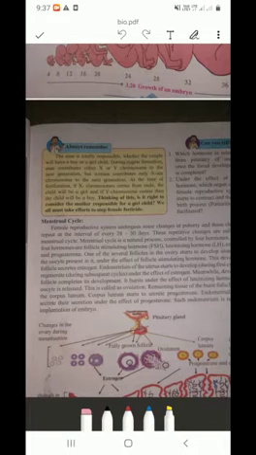Between 10 to 17 years puberty starts, and menopause is approximately between 45 to 55 years. So from puberty to menopause, the bleeding occurs in the female reproductive system every month for 5 days.